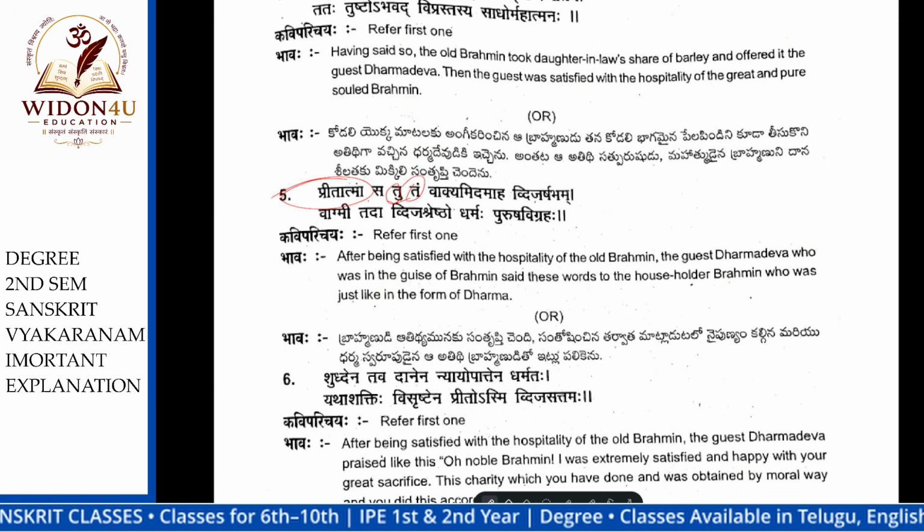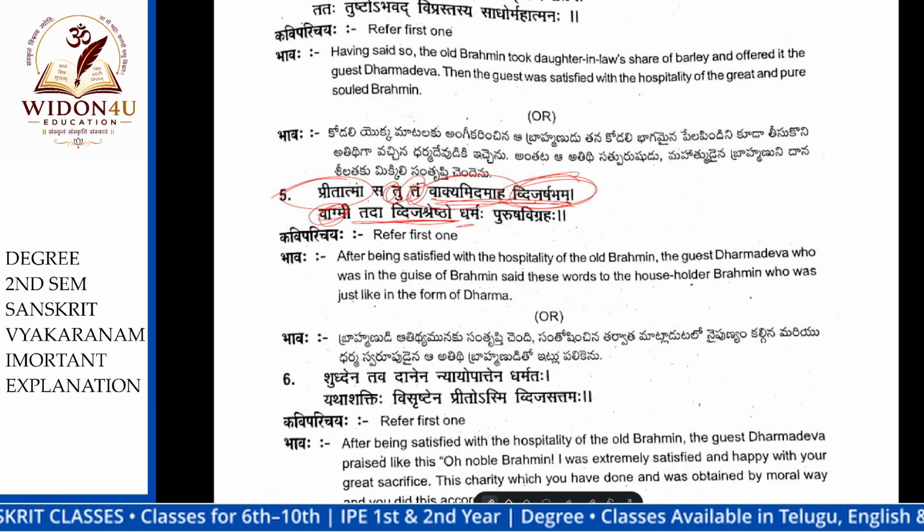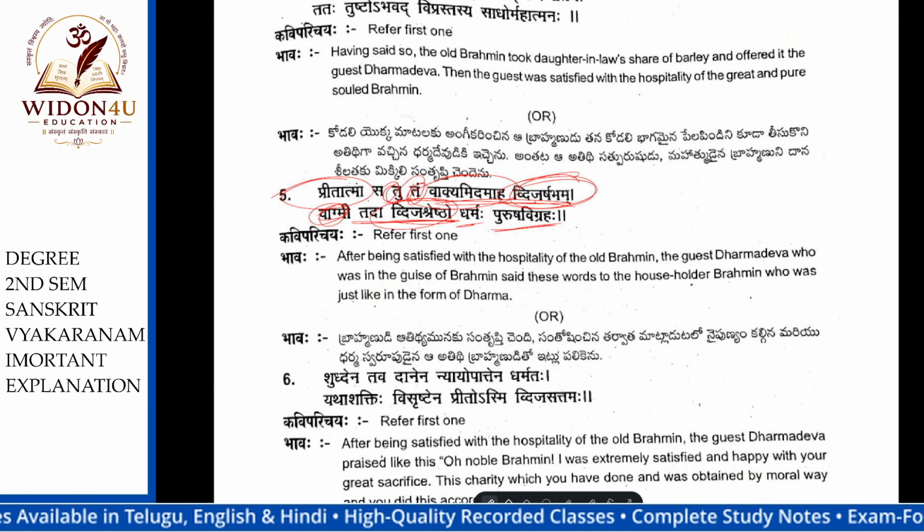He said some words about the Brahman. Tada Dvidashreshto Dharmaha Purusha Vigraha. He is the best among men, Dharmaha, a righteous person, Purusha Vigraha, a man among all men.